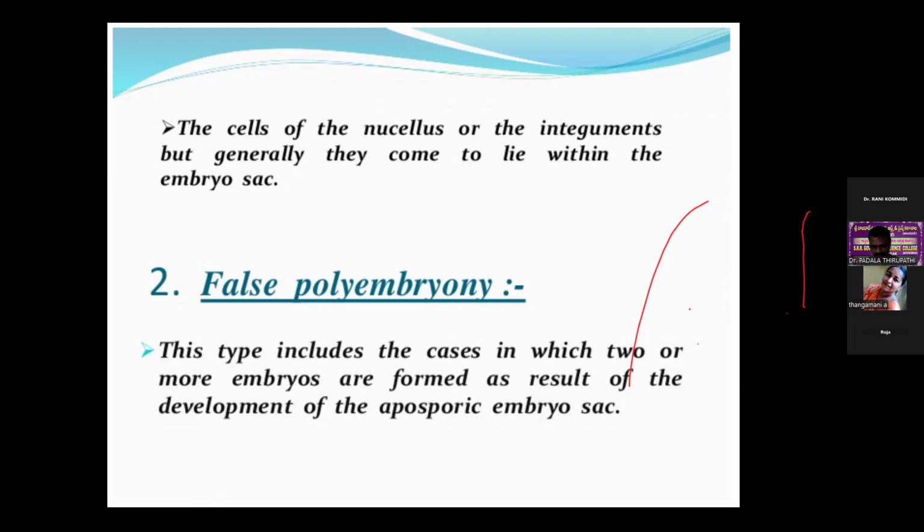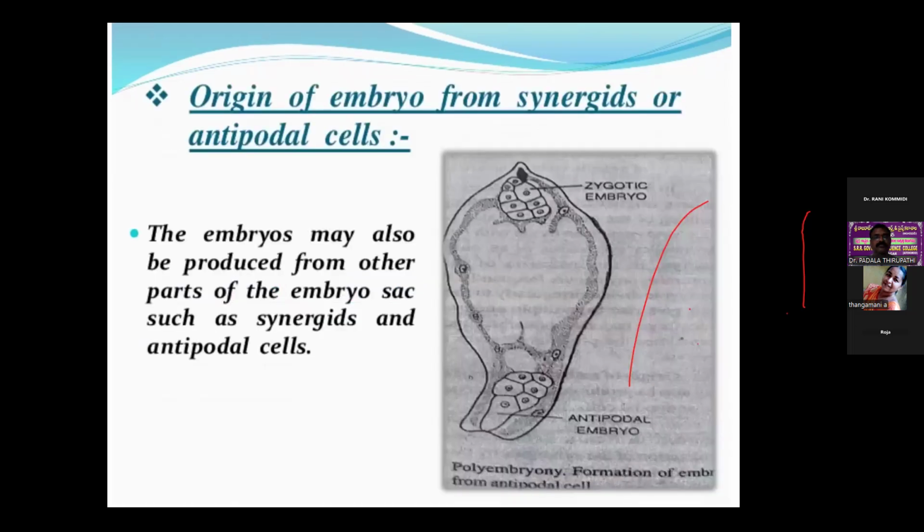So in certain plants, the embryos are derived from different embryo sacs in the ovule. Multiple embryos may also occur by the fusion of two or more ovules. In several members of the family Loranthaceae, well-developed ovules are not found, and instead a group of sporogenous cells is formed. It gives rise to many embryo sacs, of which only one matures and the others disappear, as per Maheshwari in 1957. So this is the false polyembryony.